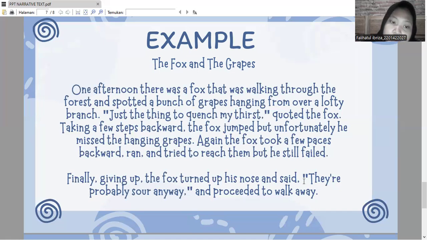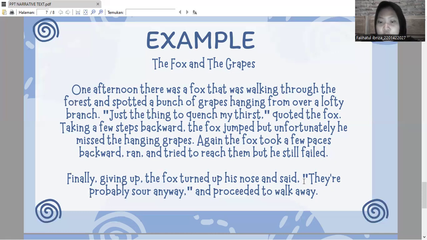One afternoon, there was a fox that was walking through the forest and spotted a bunch of grapes hanging from over a lofty bridge. "Just the thing to quench my thirst," quoted the fox. Taking a few steps backward, the fox jumped, but unfortunately he missed the hanging grapes.